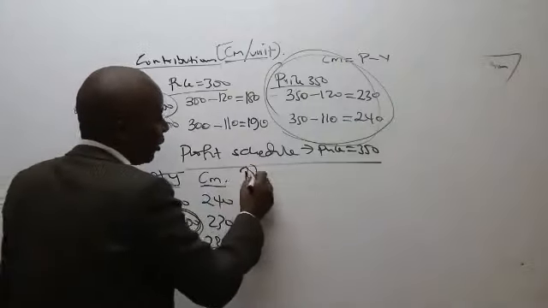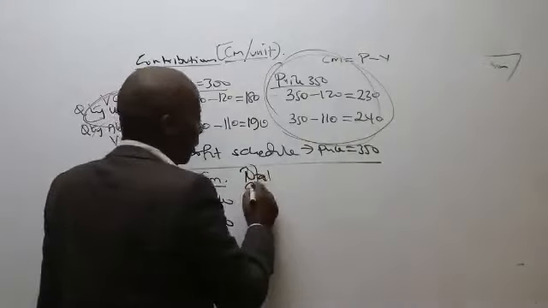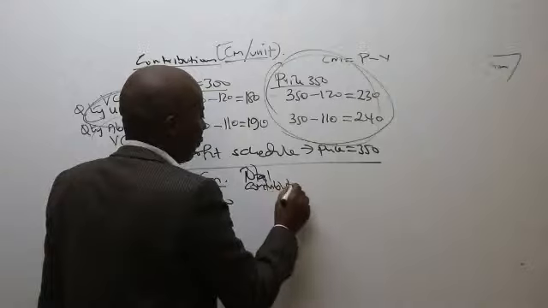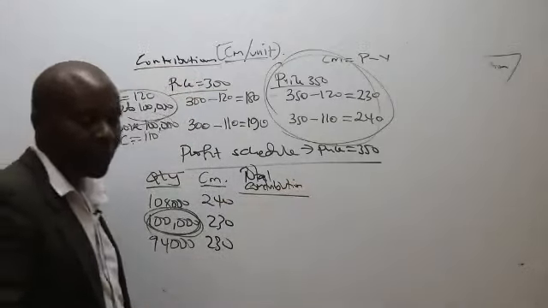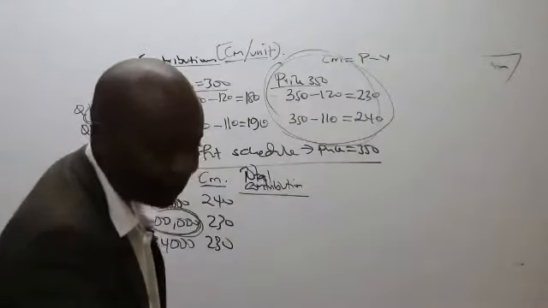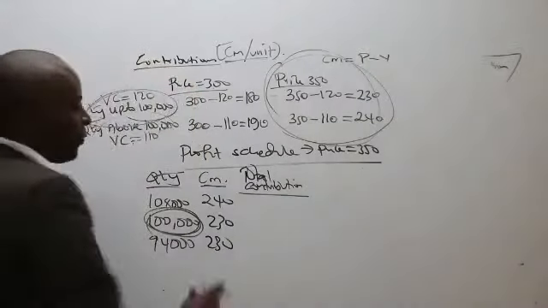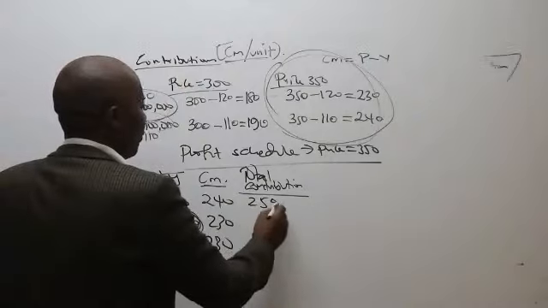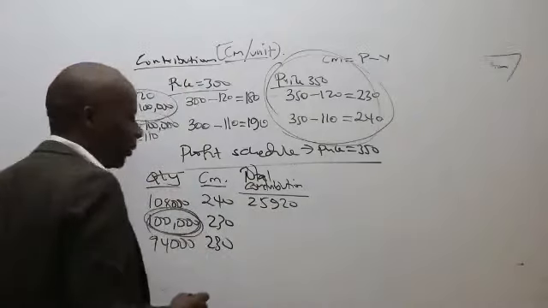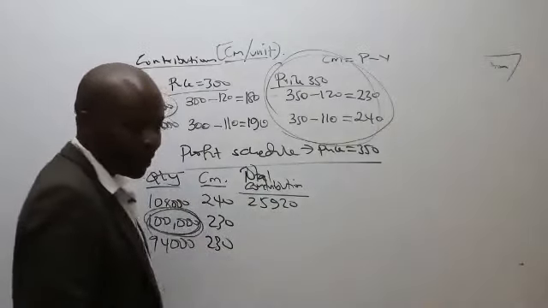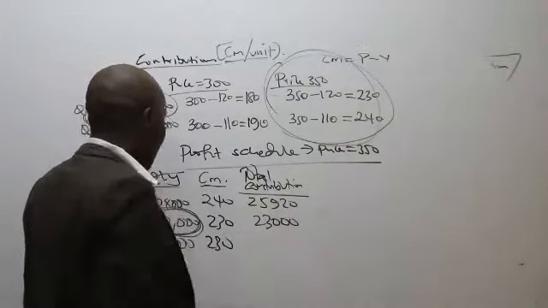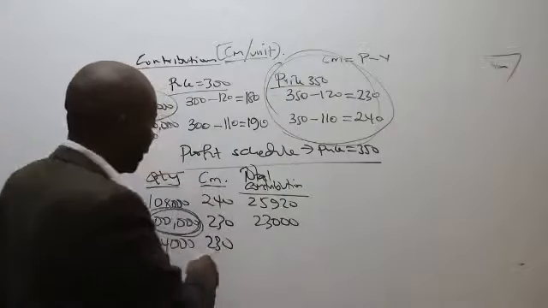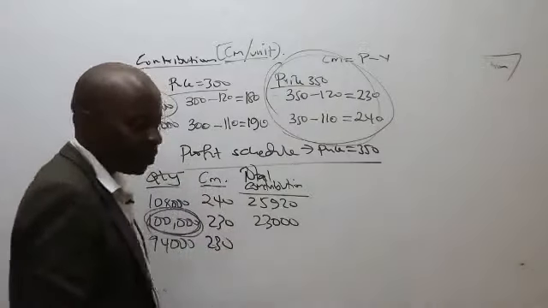So please come and give me the total contribution. Could you kindly multiply? The first one, somebody tells me it is 25,920. How about the second one? 23,000. How about the third one, the last one? We are taking this by this. 21,620.